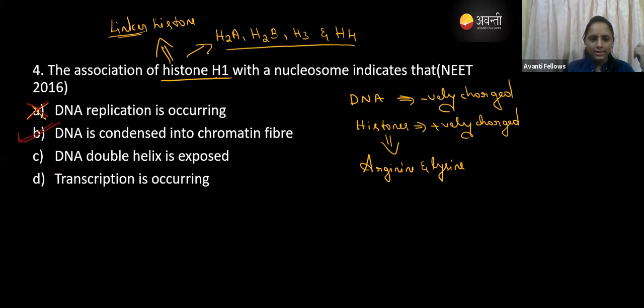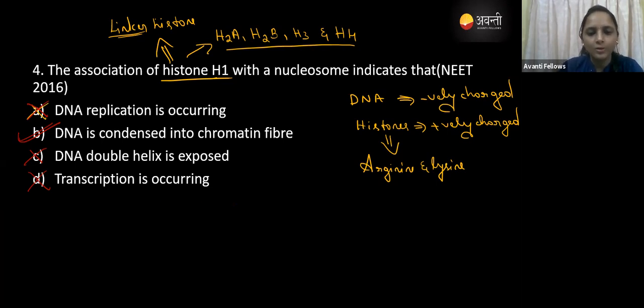In option C, DNA double helix is exposed, no. In option D, if transcription is occurring, the histone present on the DNA is removed, so that option is wrong. Option B is the correct answer.